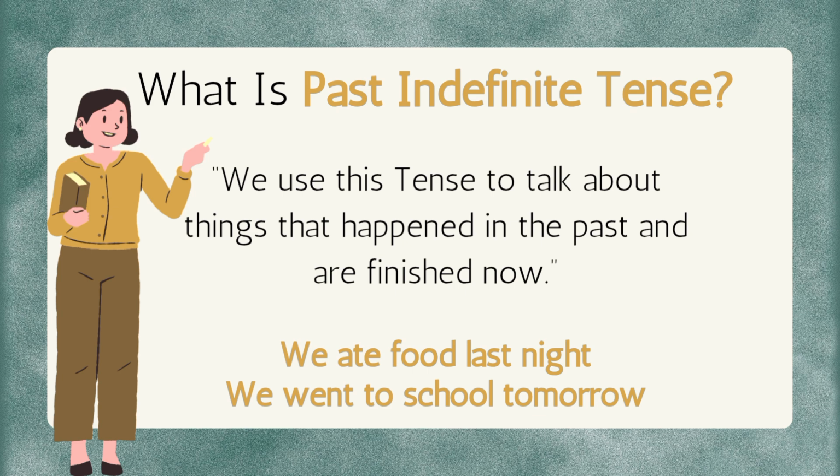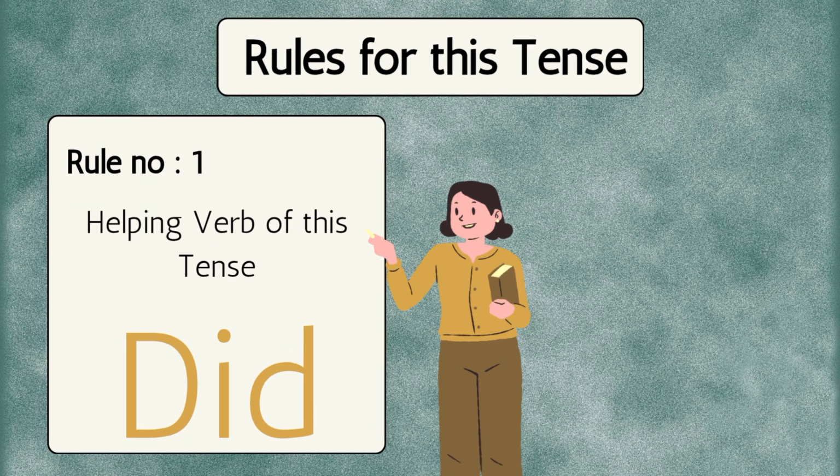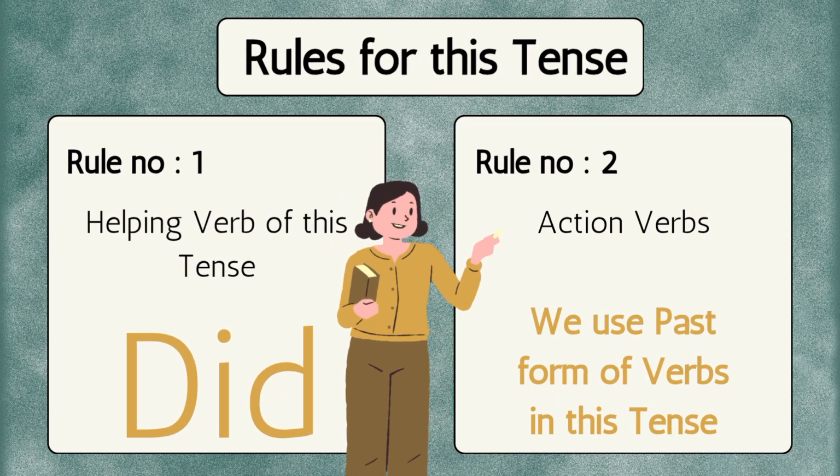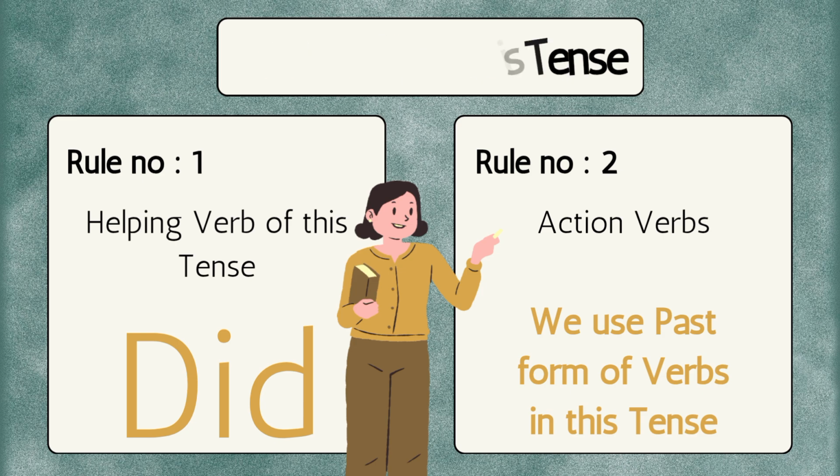For example, we ate food last night. We went to school yesterday. Rules for this tense. Rule number one: the helping verb of this tense is did. Rule number two: for action verbs, we use the past form of verbs in this tense.